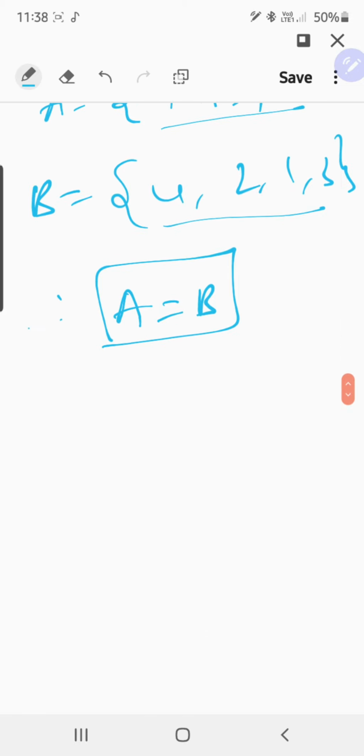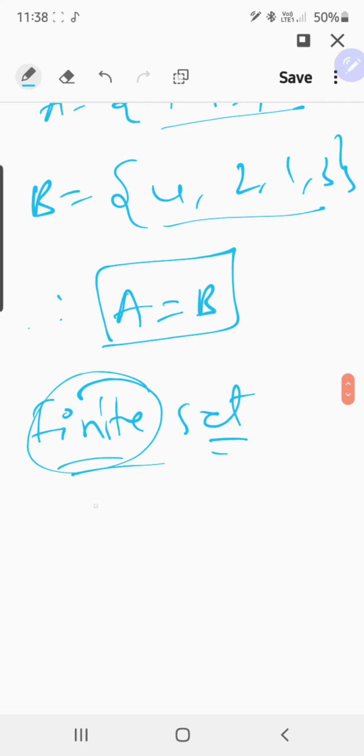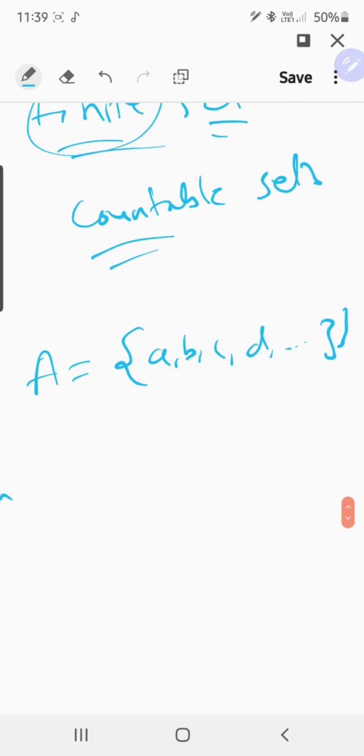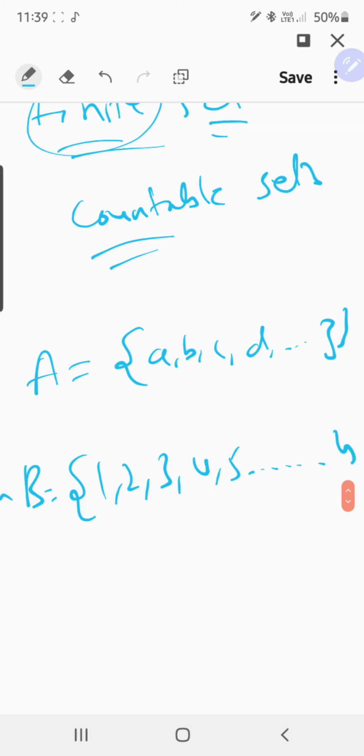Next we have finite set. What do you mean by finite? Finite means countable, which you can count. Countable set is called finite set. For example, if I write A = {A, B, C, D, up to Z}, and one more set, B = {1, 2, 3, 4, 5, and so on}.